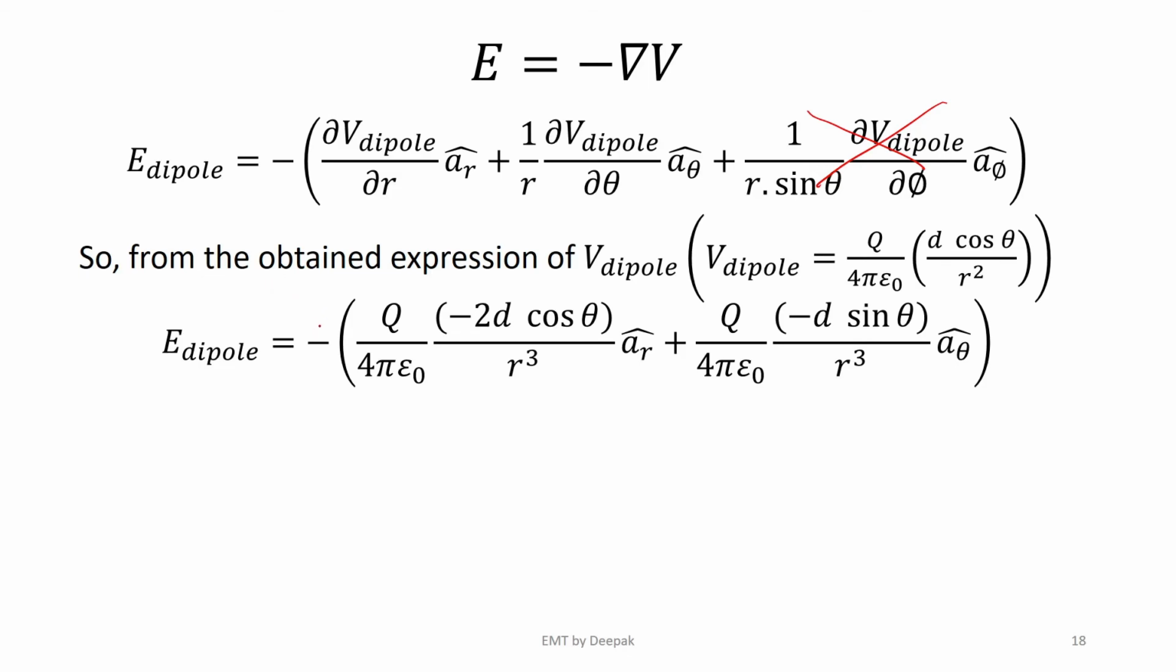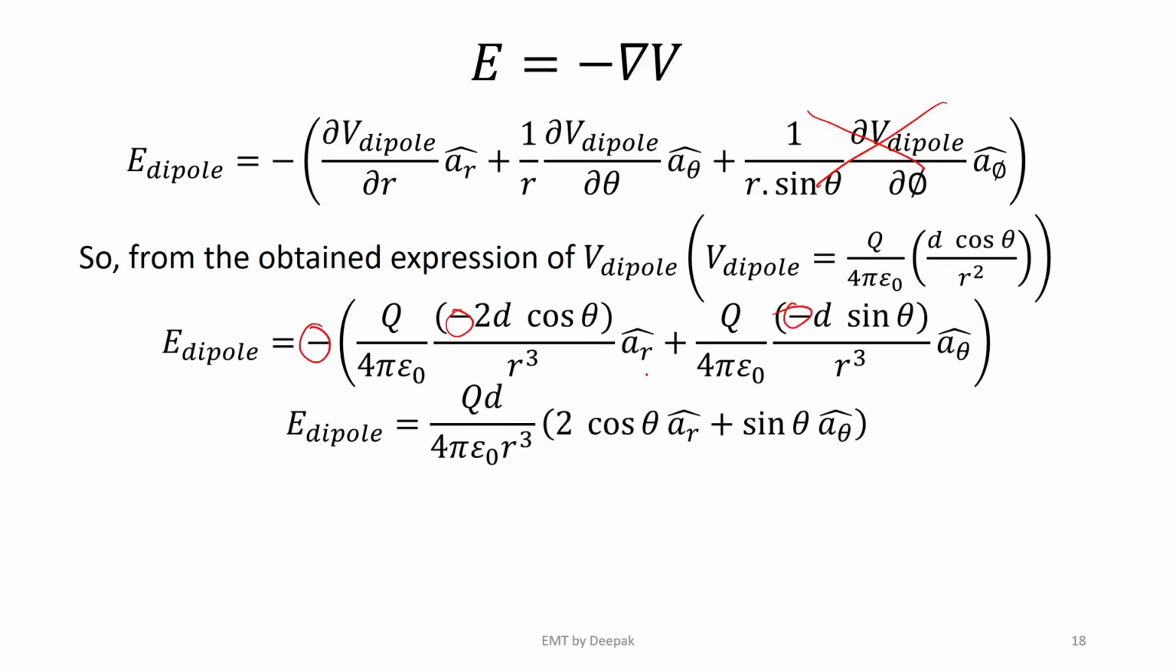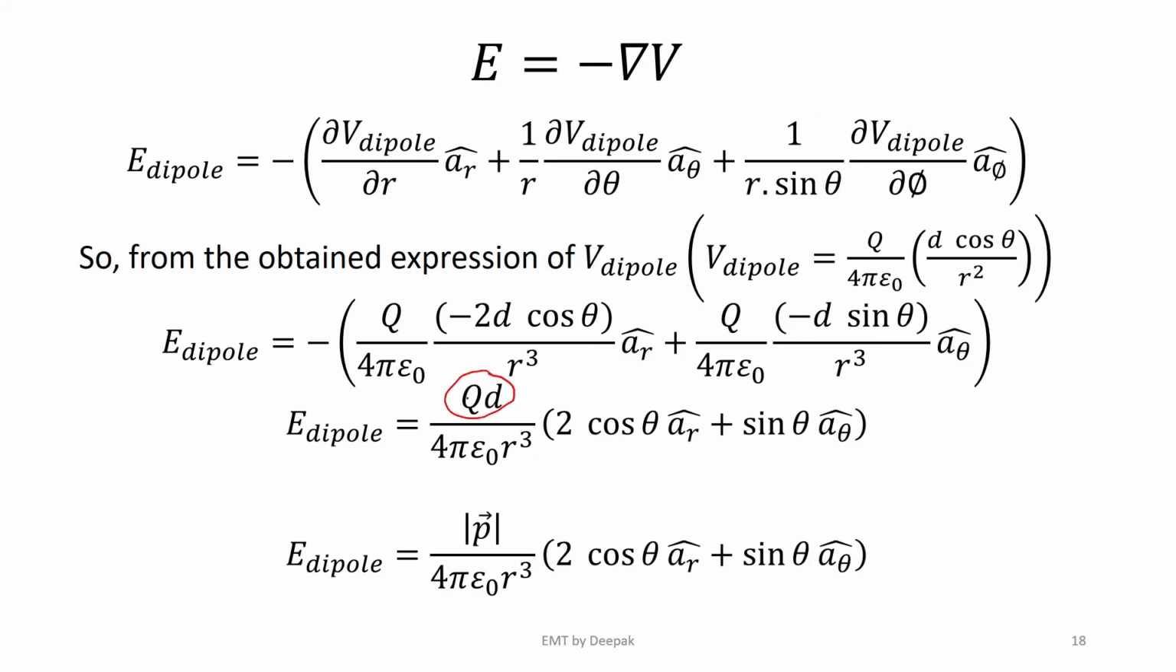Upon taking this minus sign common, the expression of electric field intensity because of an electric dipole is qd by 4 pi epsilon naught r cube times (2 cos theta ar cap plus sin theta a theta cap), where qd is nothing but the magnitude of the dipole moment mod p bar.